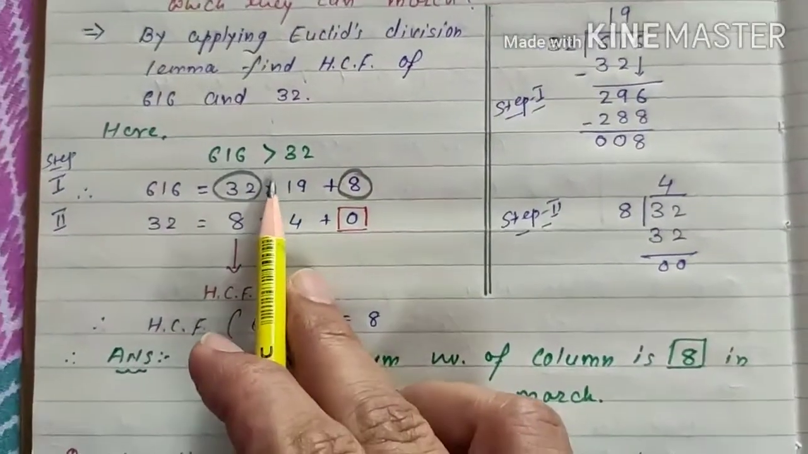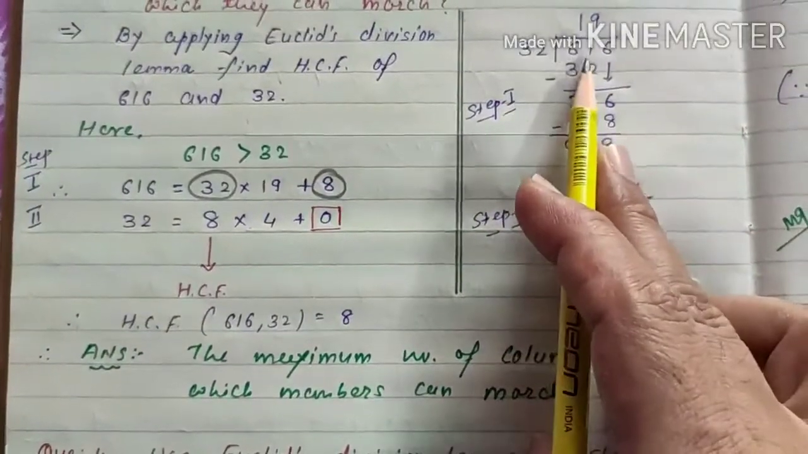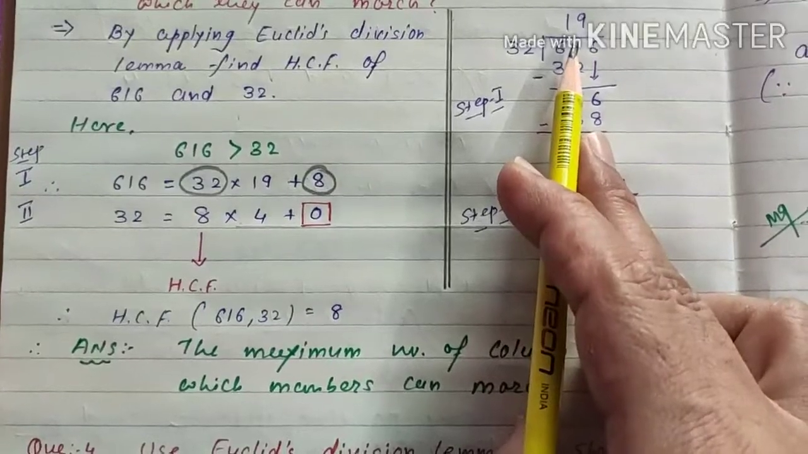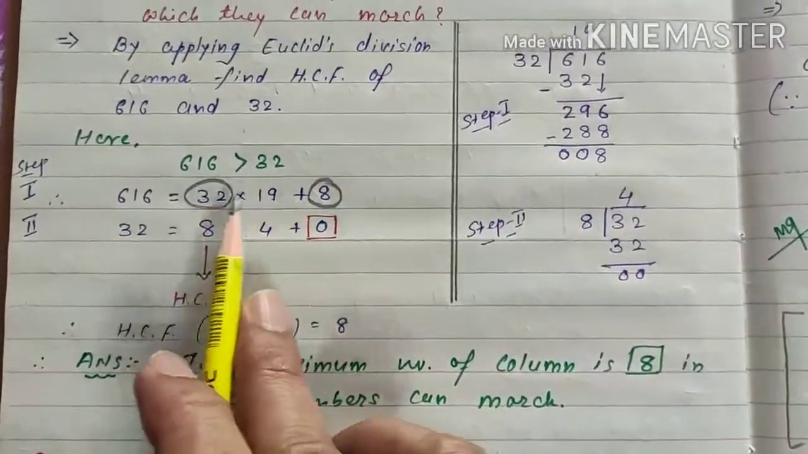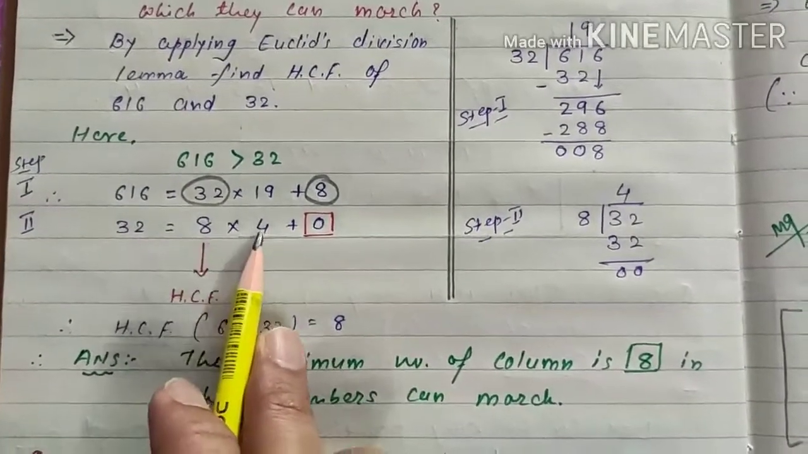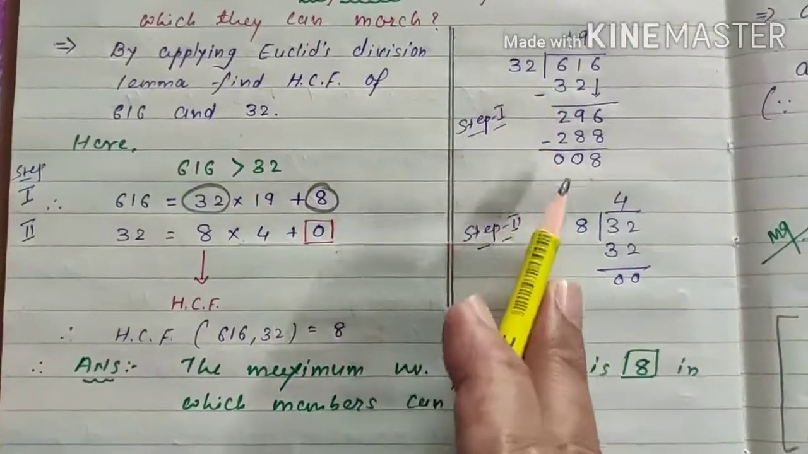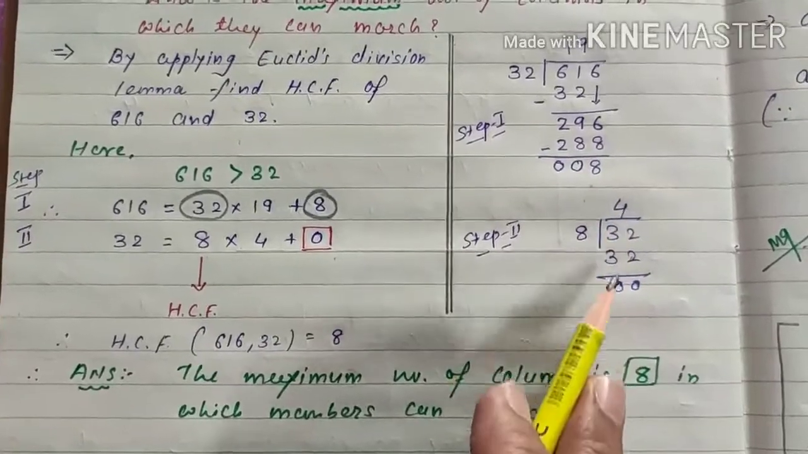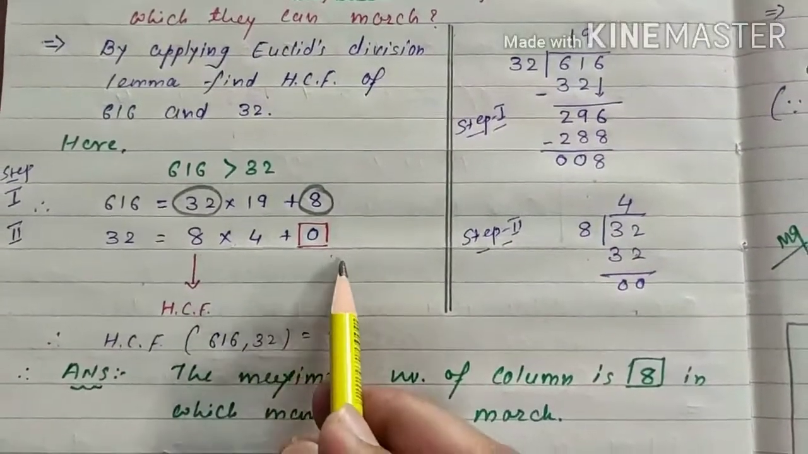So here 616 is bigger than 32. If you divide 616 by 32, you will get 19 as the quotient, and the remainder is 8. So 616 is equal to 32 into 19 plus 8. That is our first step. Then 32 is equal to 8 into 4 plus 0. That is our second step. Between 32 and 8, 32 is bigger, so 32 divided by 8, 8 fours are 32. So again 32 is equal to 8 into 4 plus 0.